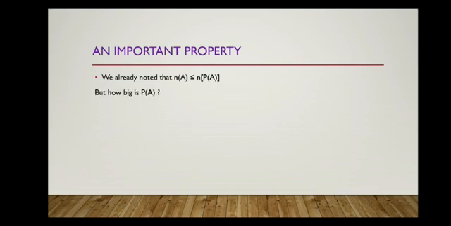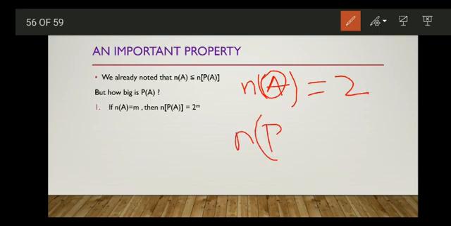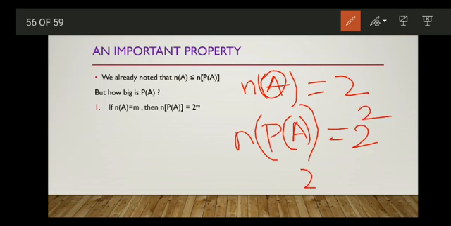But how big is P of A? So how many elements will be there in the power set? If the number of elements in A is equal to m, the number of elements in the power set will be equal to 2 to the power m. So if A is having 2 elements, n of A is equal to 2, then the number of subsets for A, that is n of P of A, is equal to 2 to the power 2, that is 2 into 2, which is equal to 4.